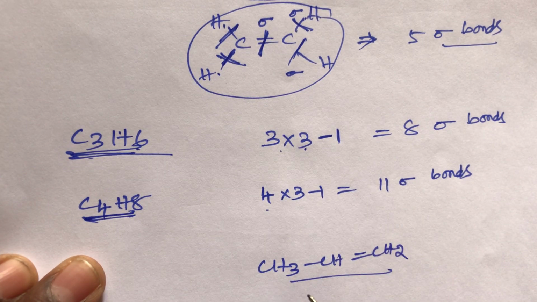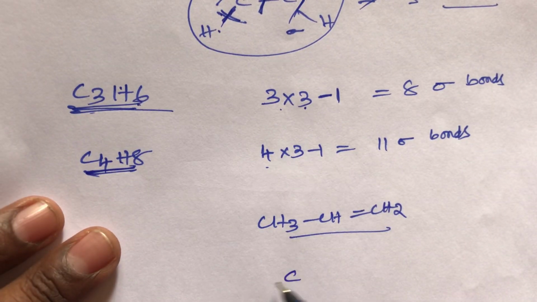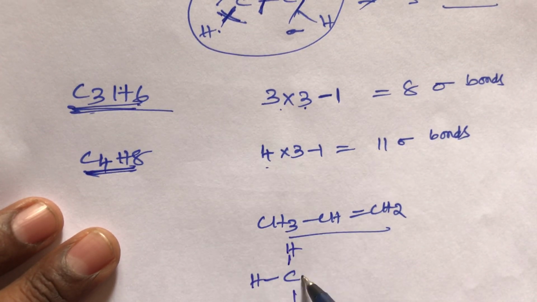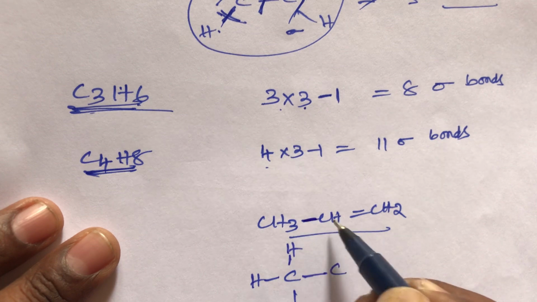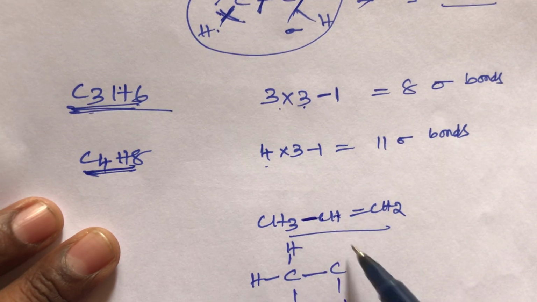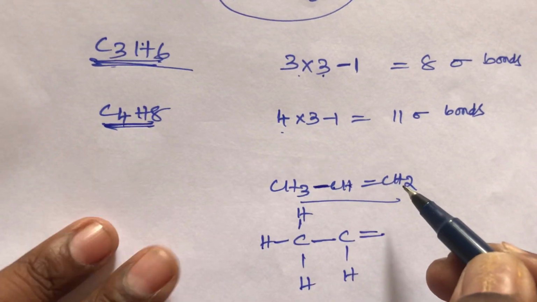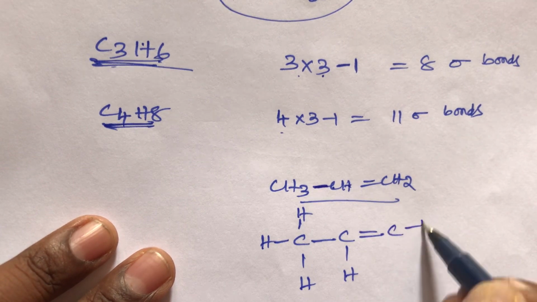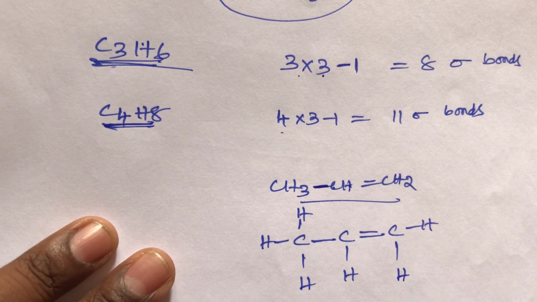This carbon is surrounded by how many sigma bonds? This carbon has 3 hydrogens: 1, 2, 3, then a single bond. The next carbon has 1 hydrogen, and after that a double bond. This carbon has 2 hydrogens, 1 hydrogen here and 1 hydrogen here. Now calculate the sigma bonds.